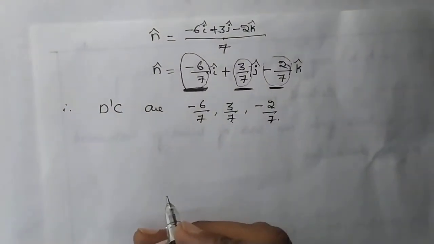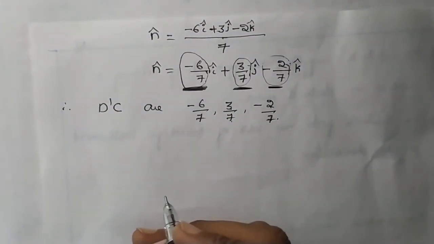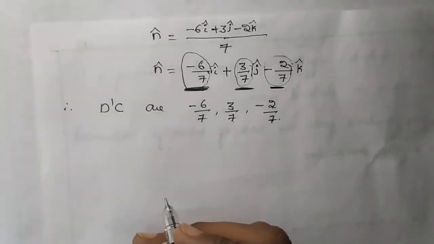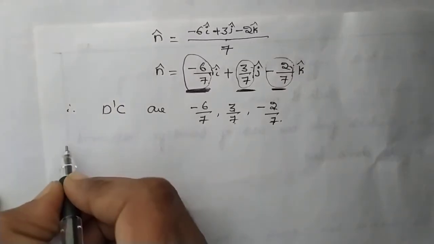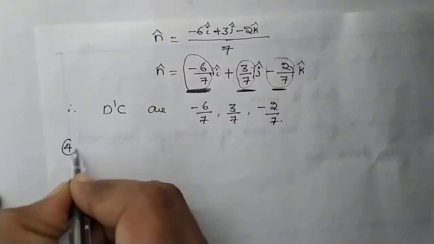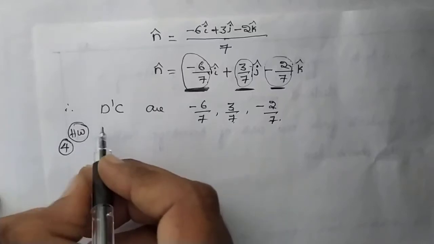One more question we have, which will be homework for you. Do that question at your home. It is the 4th question, homework for you.